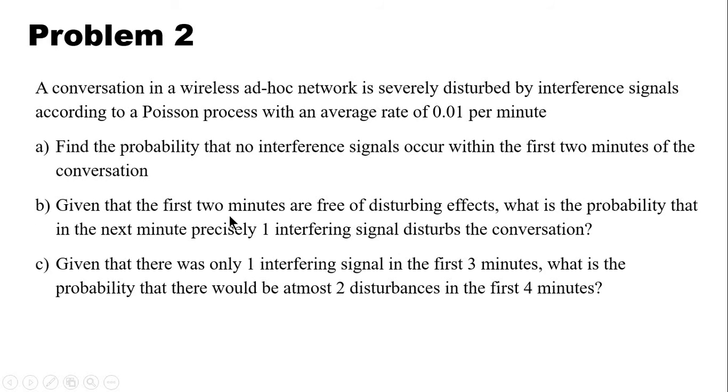Second question, given that the first 2 minutes are free of disturbing effects, what is the probability that in the next minute precisely one interfering signal disturbs the conversation? And the third question is that given that there was only one interfering signal in the first 3 minutes, what is the probability that there would be at most 2 disturbances in the first 4 minutes?